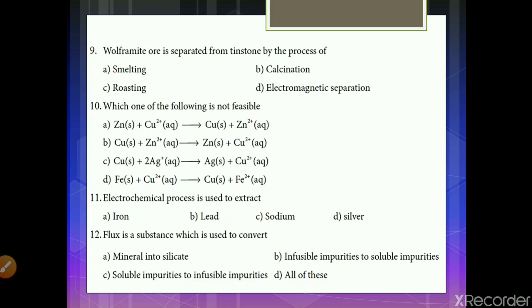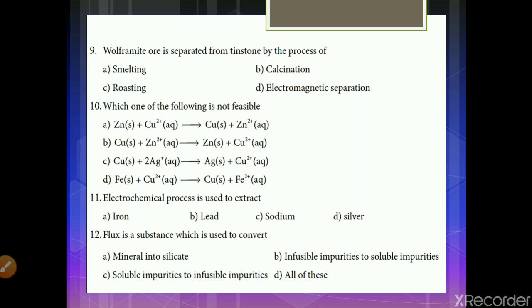Electrochemical process is used to extract. The options are iron, lead, sodium, and silver. Electrochemical process mainly involves electrical conductivity. From all these options, the ionic substance is sodium, and therefore the answer will be option C, sodium.